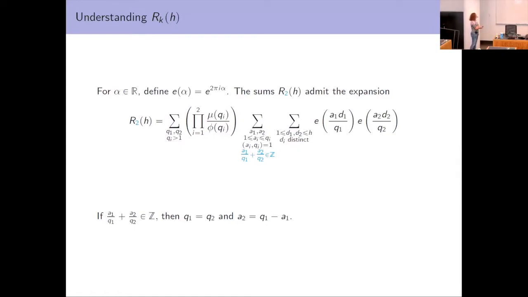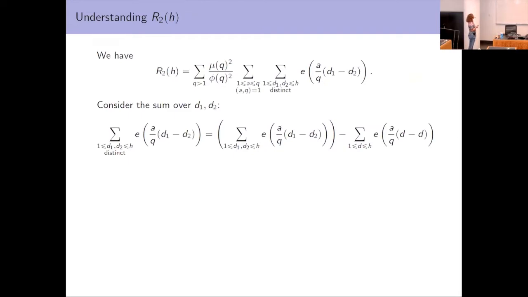In this case, q1 has to be equal to q2 since our fractions are reduced and the numerators are opposite. So I've just plugged this in and deleted some of the terms in the sum that are determined. And we get a sum over q and then a sum over a, and we have d1, d2 distinct.